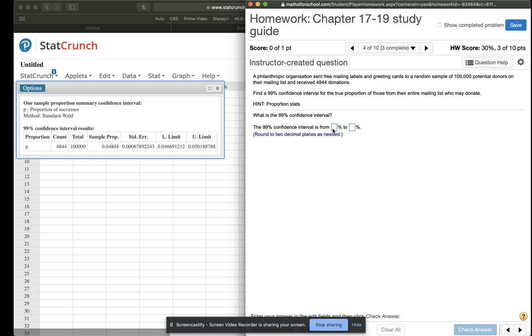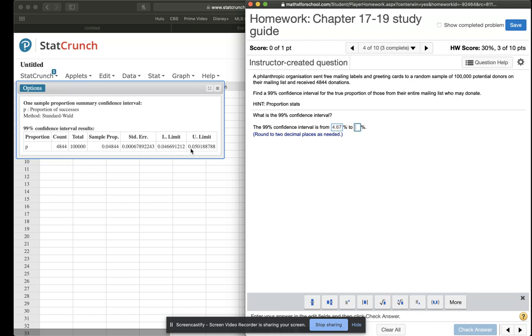And now we're going to round to 2 decimal places. Notice this time they have percentage. So when you see the percent sign, that means convert it to a percent first and then round. So if I convert this to a percent first, this is going to be 4.67%.